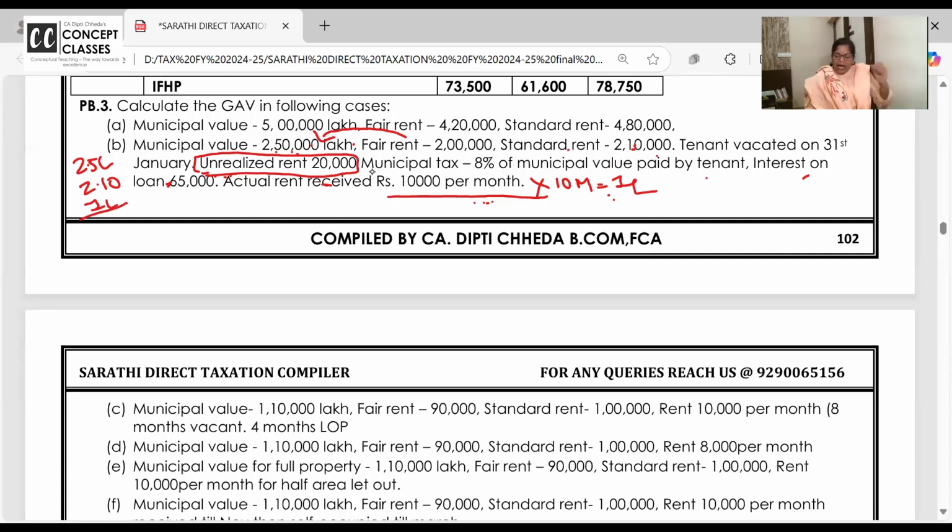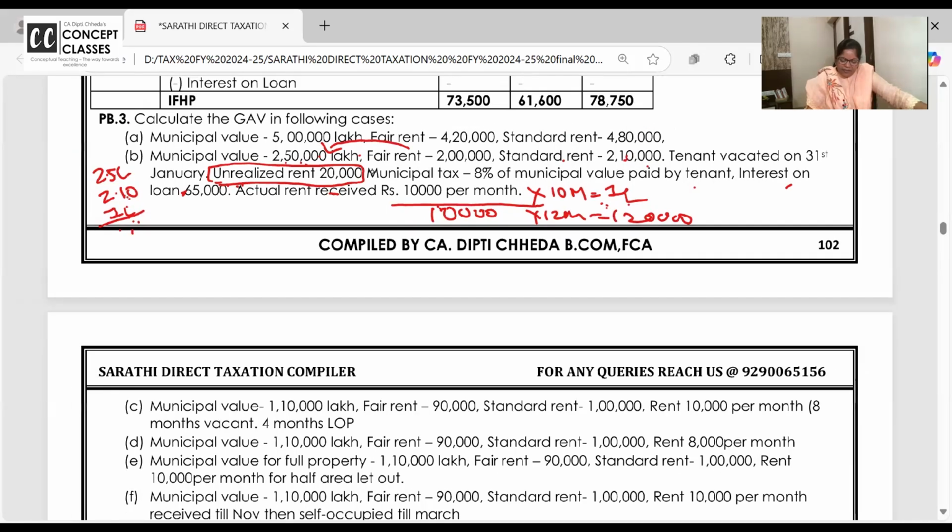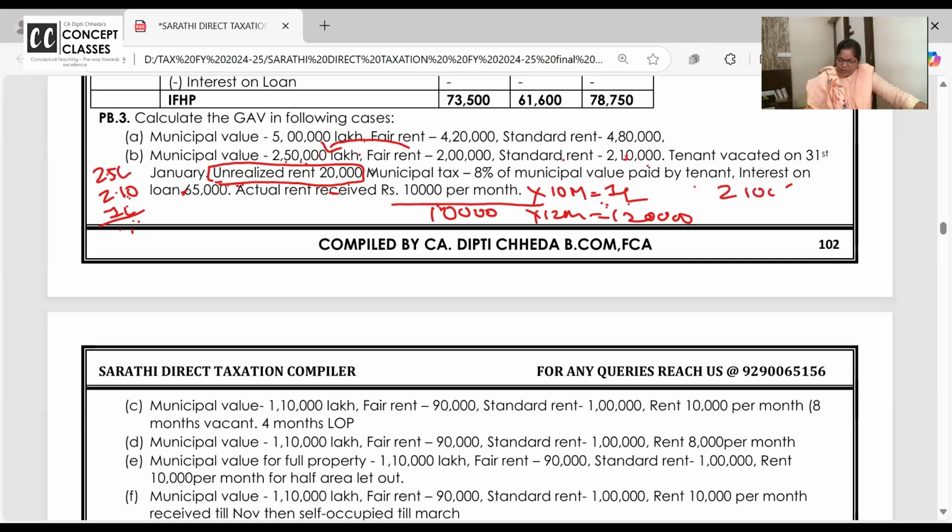Yeah. And the tenant vacated the property. Okay. So now, obviously the fair rent and municipal value are higher than the actual rent. Actual rent is not low due to vacancy. 10 months rent is 1 lakh, and if we took rent for 12 months it would be 120, even then. So you have to take whichever is higher, step 2 or 1 lakh. So you have to take GAV as 2,10,000.